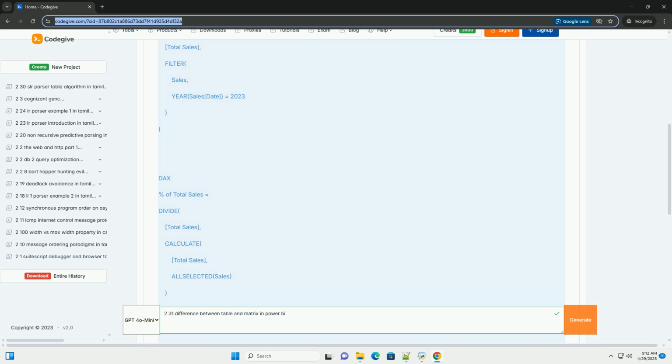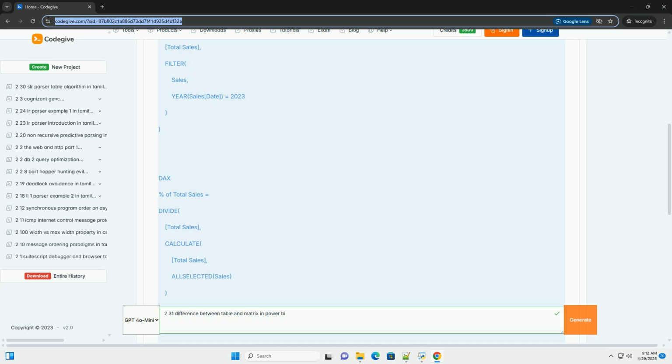The matrix also provides built-in drill-down functionality. This allows you to navigate through the hierarchy of your data, starting at a high level and then drilling down to more granular levels. For example, if you have a hierarchy of region, country, city on the rows, you can initially view the data at the regional level, then drill down to see the individual countries within each region, and finally drill down to see the cities within each country.